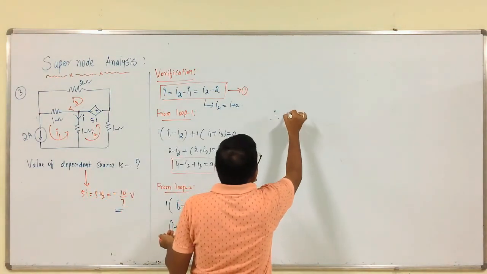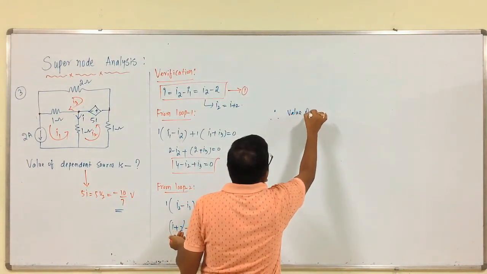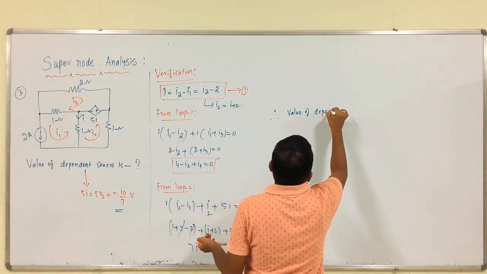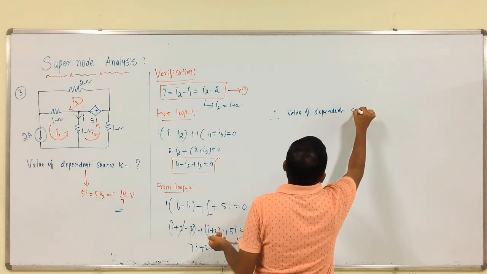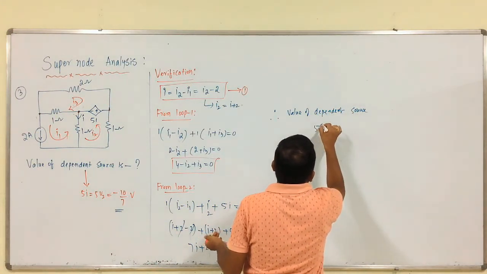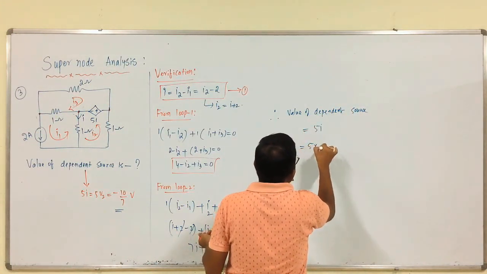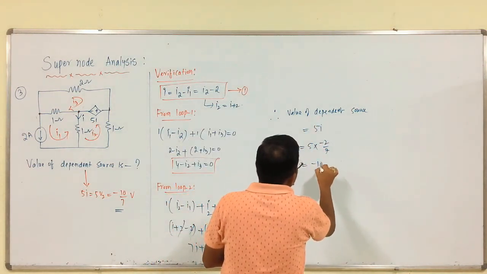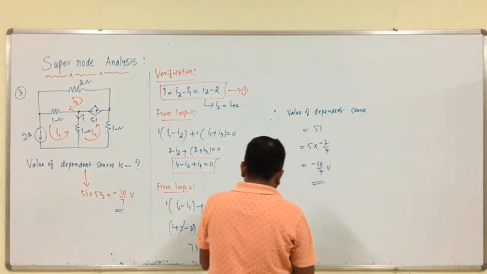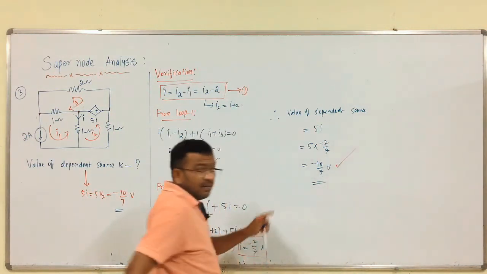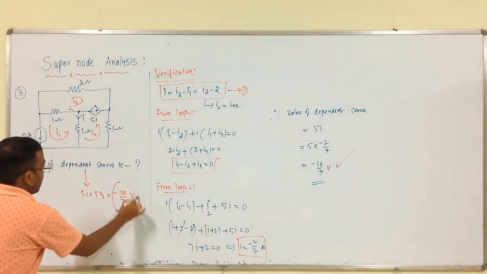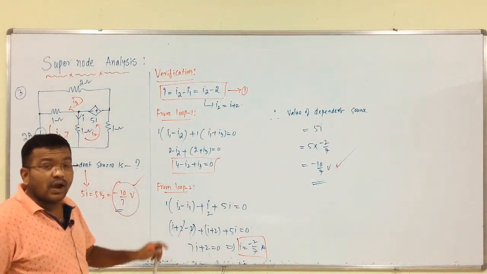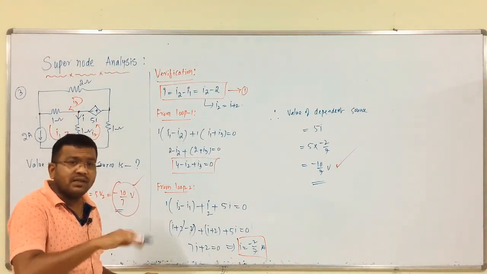Therefore, the value of the dependent source, that is 5I, is equal to 5 into I, which is minus 2 by 7, which is equal to minus 10 by 7 volts. The answer is minus 10 by 7 volts. The answer is satisfied. So, like this you have to verify the problem with another method.